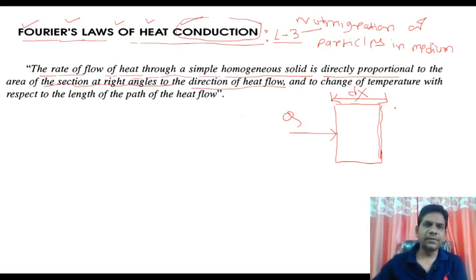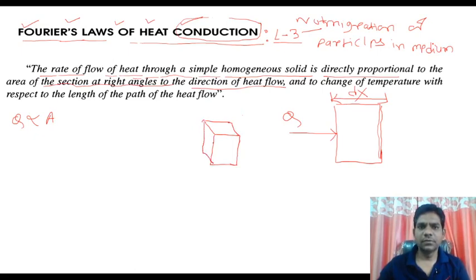So what is the statement? The rate of heat flow, I write down the mathematics here, this Q, is directly proportional to the area. If you consider this body in a 3D diagram, suppose I draw it this way, this is the Q which is transferred, and A is the area of this body.